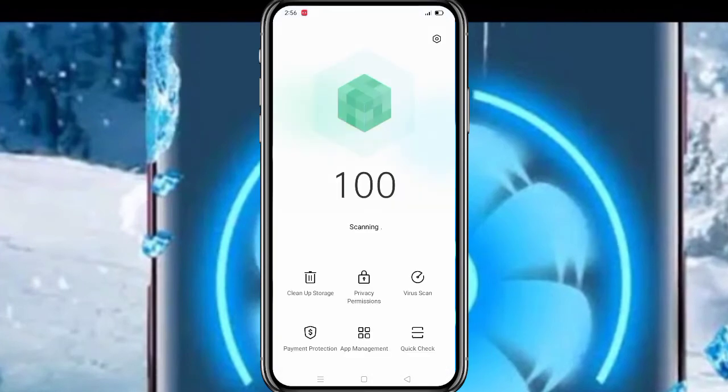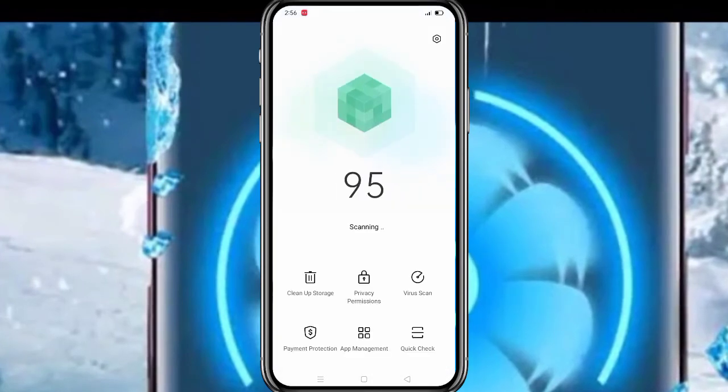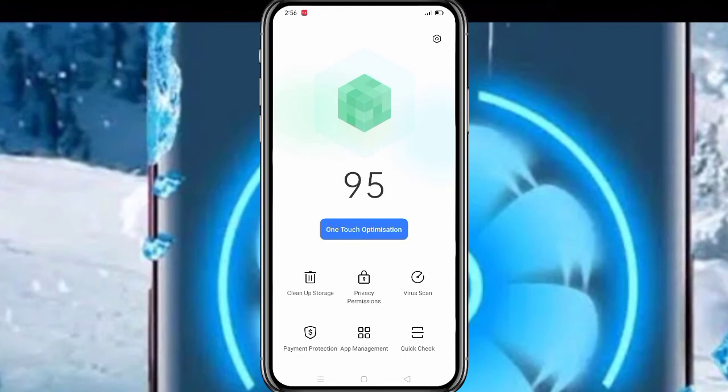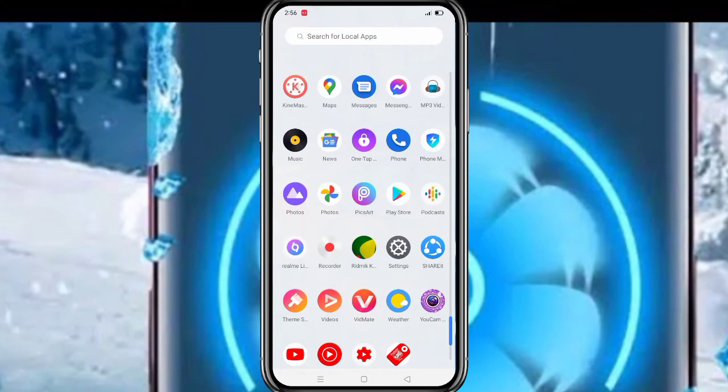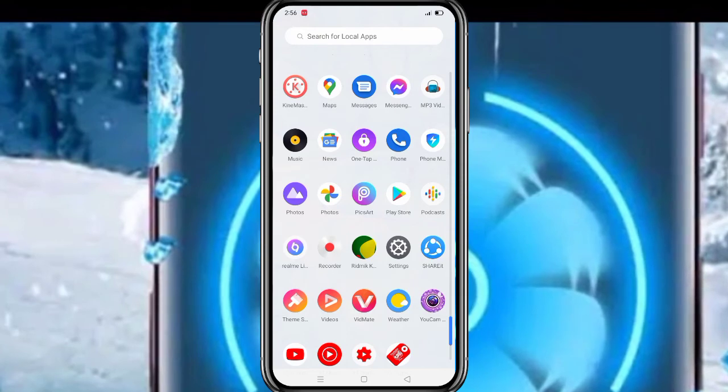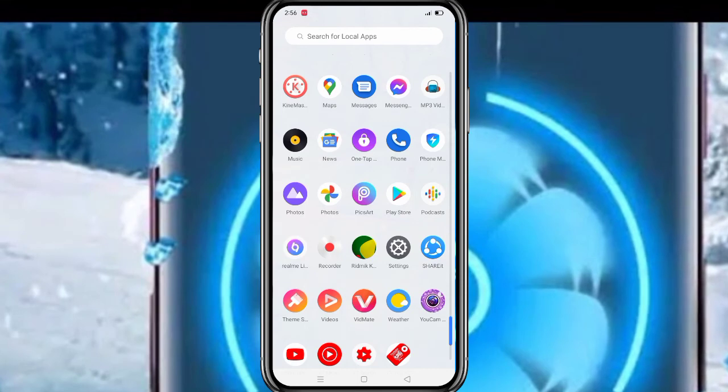After that, click the option, and at the bottom you can see an option known as virus scan. Now click here virus scan and scan your virus. If your phone has any virus, your phone hangs automatically. After that, delete all the virus of your phone. Also, the app optimizes your phone regularly, so that no virus can enter your mobile.